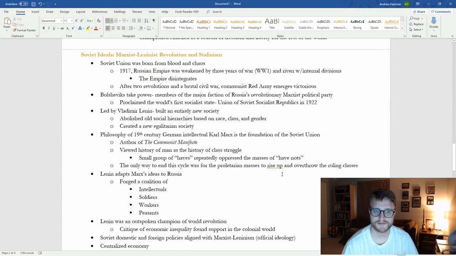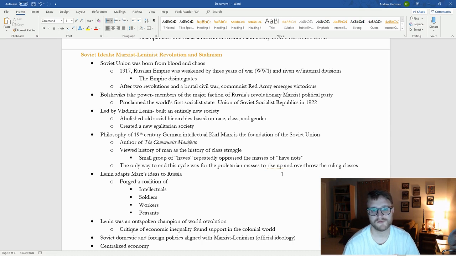Now, for the Soviets, let's talk about the Soviet ideals: Marxist, Leninist, revolution, and Stalinism. So the Soviet Union was born from a very, very chaotic time. Frankly, Russia had been in chaos since the beginning of the 1900s, almost right around 1905, really, where the Winter Palace Massacre occurs, where lots of people were protesting at the winter palace of the Tsar at the time, Tsar Nicholas. They were protesting there, and then a massive riot broke out, and that riot was then met with gunfire from the guards of the Winter Palace, and so that led to a lot of issues.